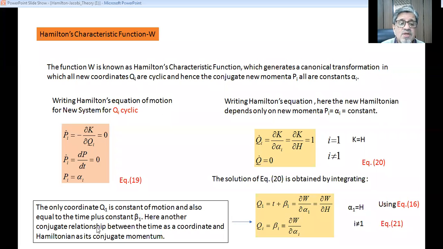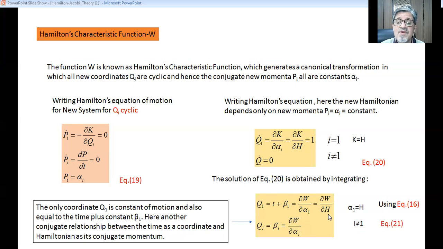Here another conjugate relationship between the time as a coordinate and the Hamiltonian as its conjugate momentum is obtained. Now here we have one conjugate relationship: Q1 is equal to del W by del H. If you forget about the in-between terms, then it becomes Q1 equal to del W by del H, omitting the in-between terms, because this is also equal to this. So Q1 can be considered as equal to del W by del H.